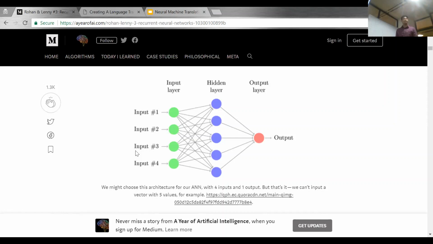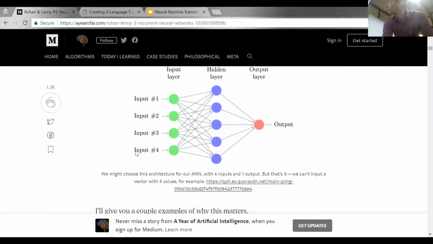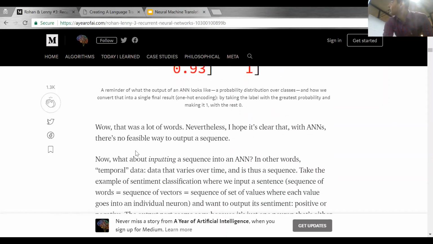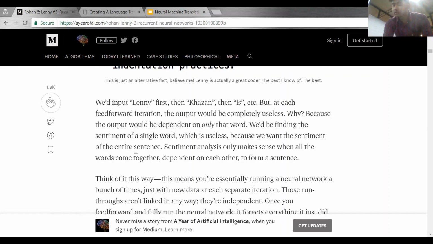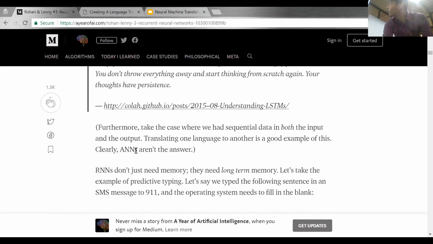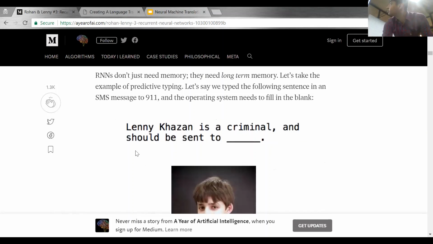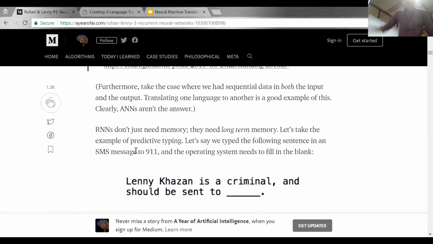Second is they don't have memory. Now this is a sentence: Lenny Kazan is a criminal and should be sent to. Now, if any network does not have a memory, when I feed this sentence into it, it does not know what will come next.